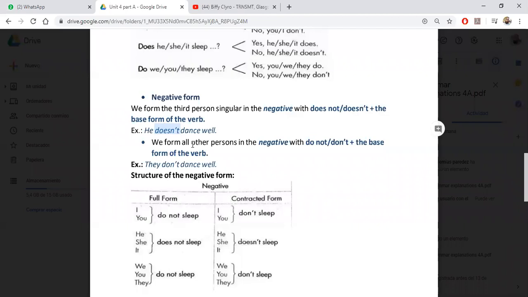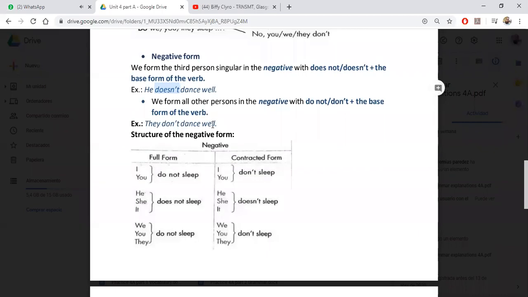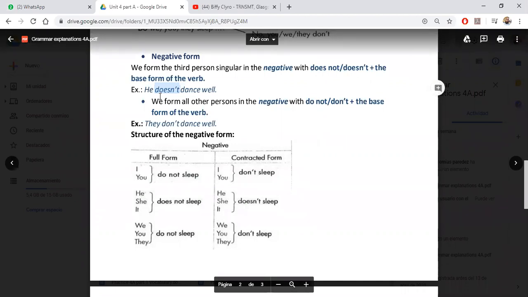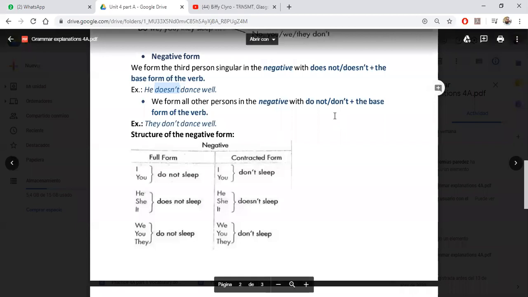We form all other persons in the negative with do not or don't plus the base form of the verb. Example, they don't dance well. Okay, so for the third person, the negative, we use doesn't. For the others, we use do not or don't.